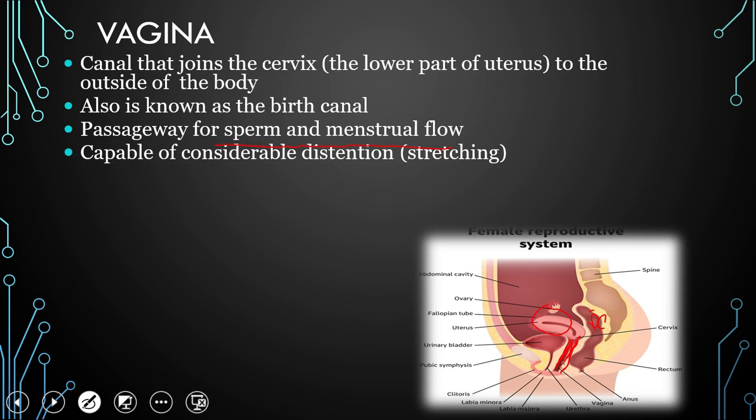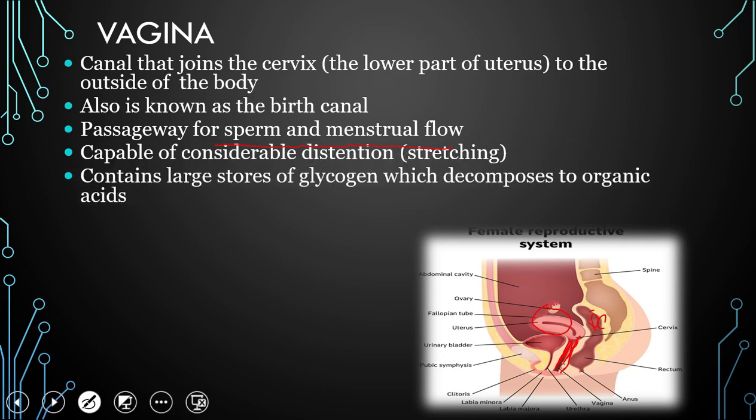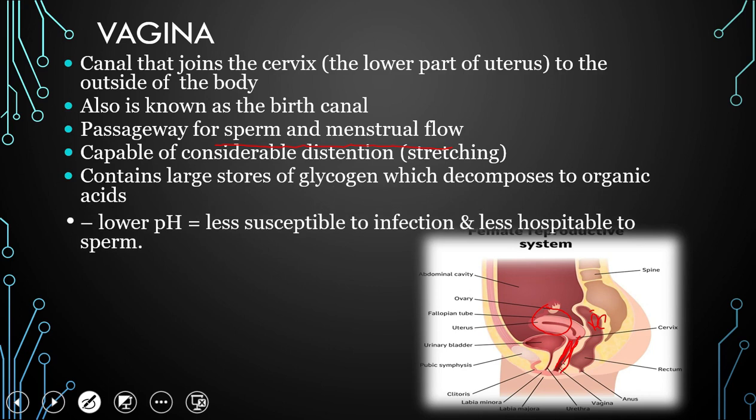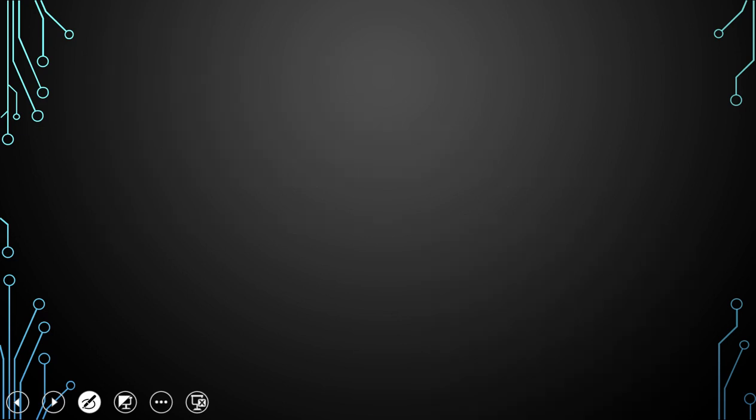The vagina is also able to stretch at the time of delivery. It also contains large stores of glycogen, which decomposes to organic acids. Particularly it has a lower pH, which is less susceptible to infection and less hospitable to sperm cells. So it has a low pH, as we discussed, a pH of about 4.